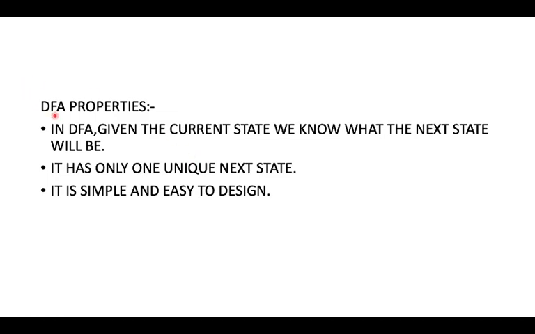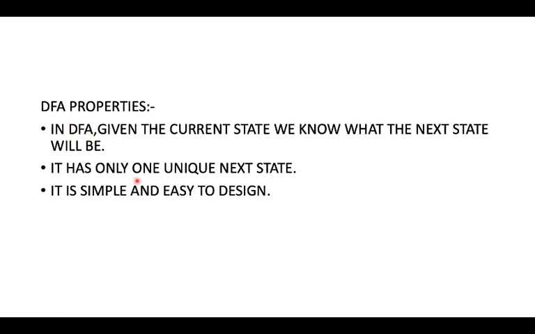Here are some DFA properties. In a DFA, given the current state, we know what the next state will be. This is a very important point. It is very easy to design and simple. That is the main advantage of the DFA.